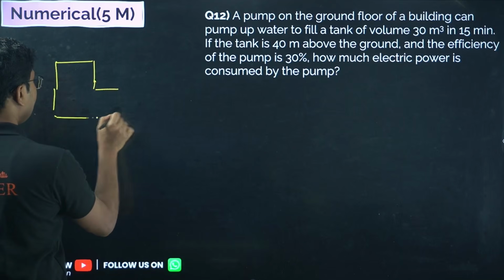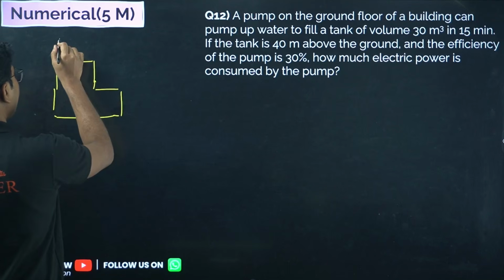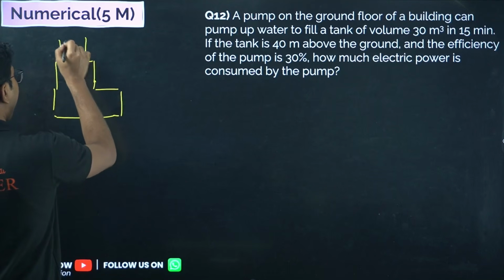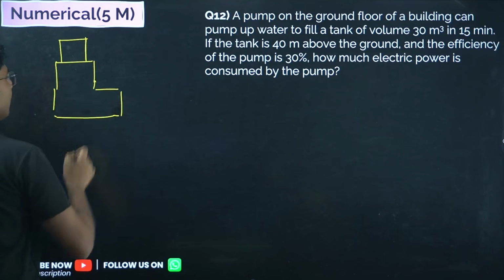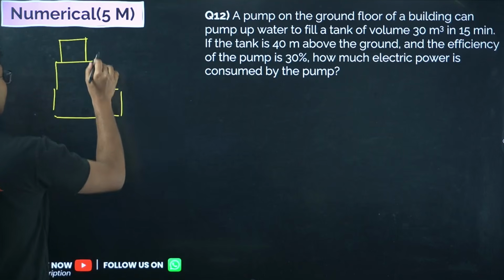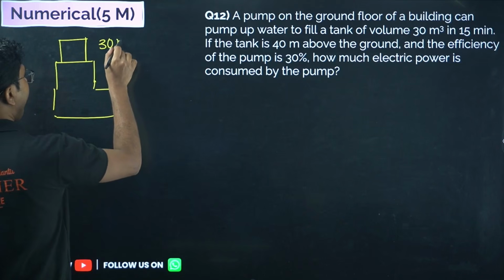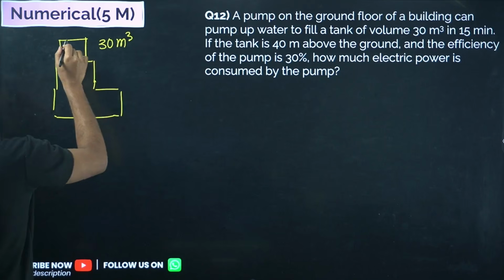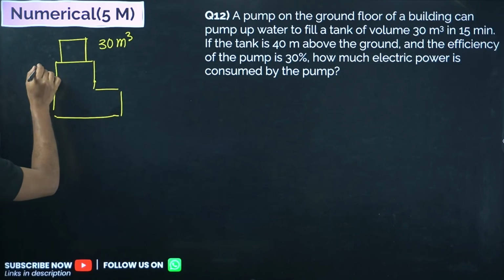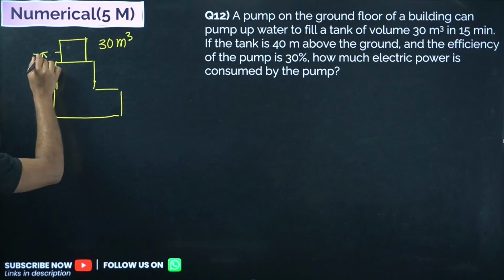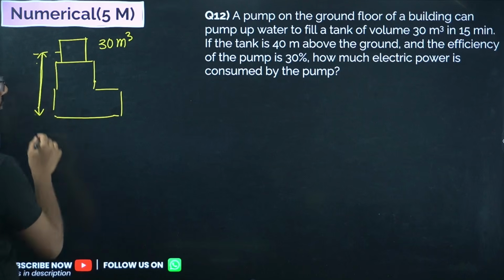This is your building. Here we have a water tank. The volume of the tank is 30 meter cube. The height of this tank, the average height I am taking, is given here as 40 meter.